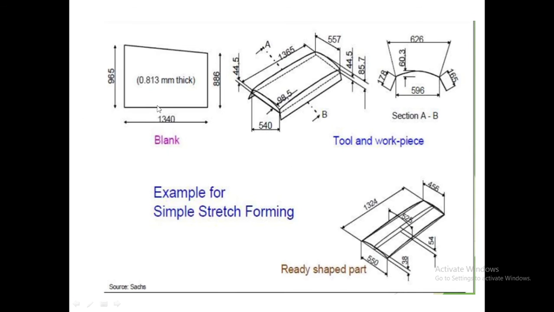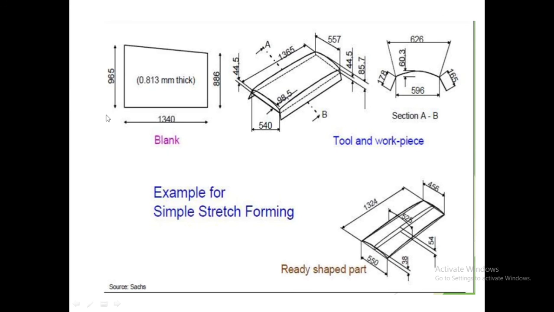This is our blank. The thickness of the blank is, suppose, 8.813 mm, and this is the size of the blank. This is the trapezoidal part. To form wings, generally trapezoidal parts are used. One side length is 965, the other side length is 886, and the overall length is 1340 mm.